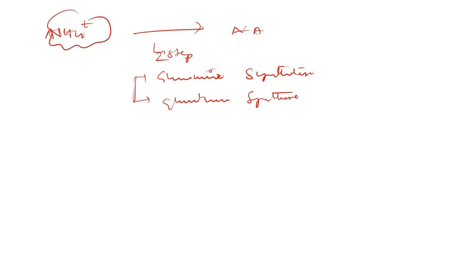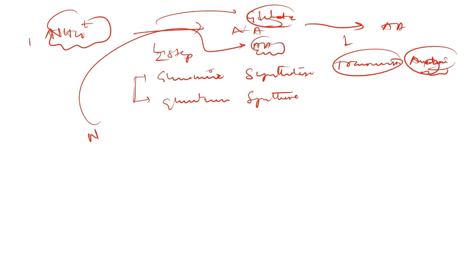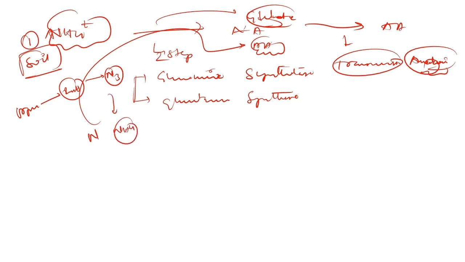So the ammonium is first converted into glutamate and then to other amino acids through the help of transamination reaction. So this is how the nitrogen is incorporated into the amino acid. So this was from the soil, from conversion from organic to inorganic, through nitrate form, from nitrate to ammonium form, from ammonium to amino acid form. So you have to remember the different steps and also different enzymes that are involved in these sequential steps.